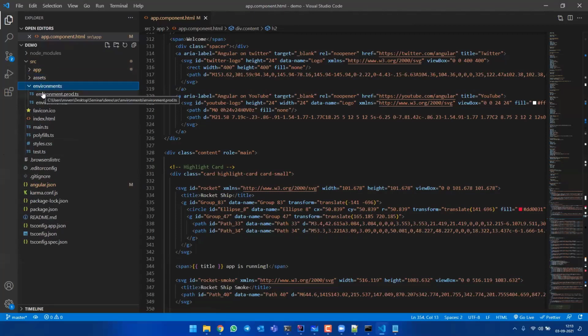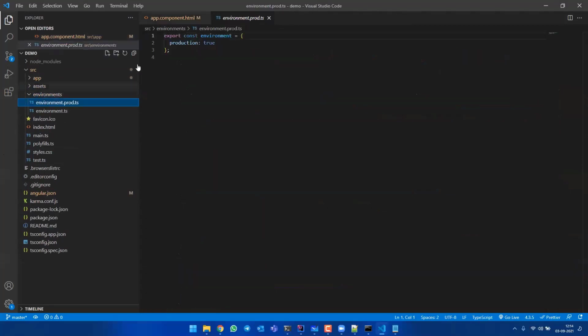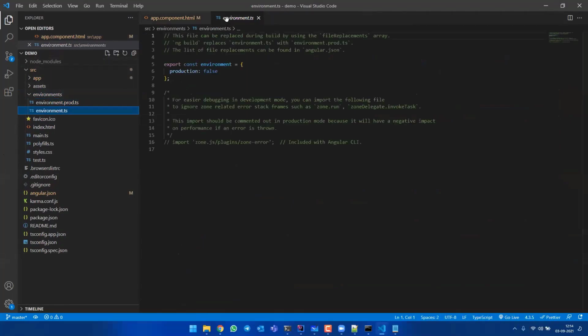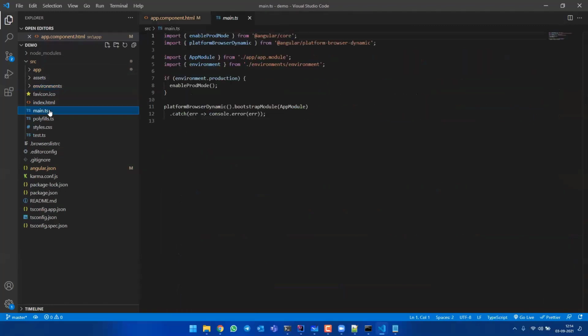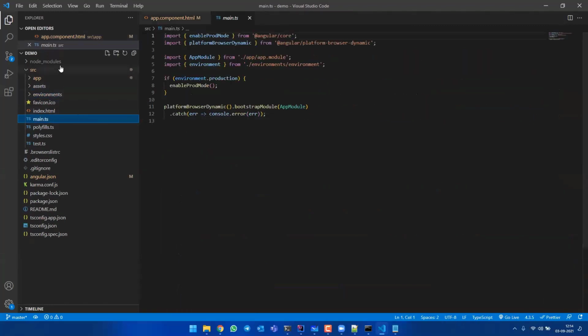Environments is nothing but the environment which you are working in, whether a production environment or a development environment. You will come to know that when you are working in a company. That is what the app component and environments, assets are. index.html I have already told you. main.ts is your TypeScript file for your entire application. This is just like a dictionary where everything will be noted down. main.ts is your main TypeScript file for your complete application. You can code anything in here and it will work for the complete application.